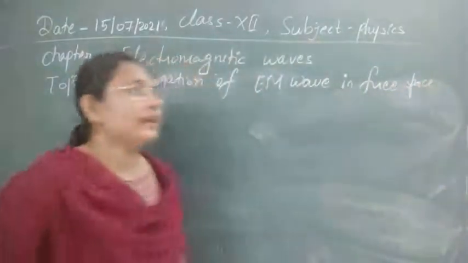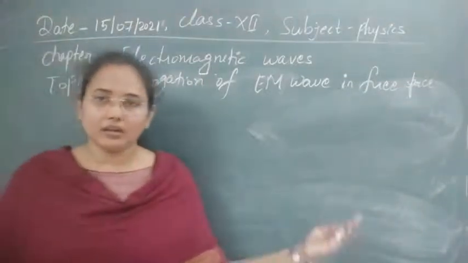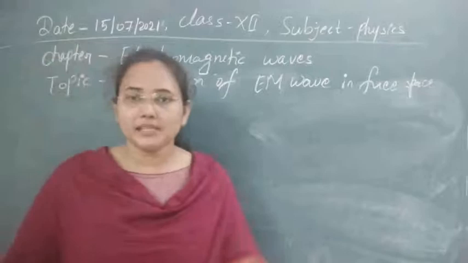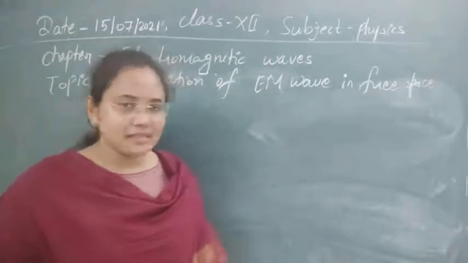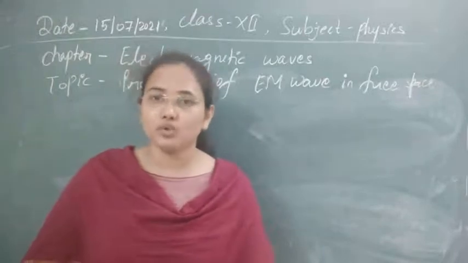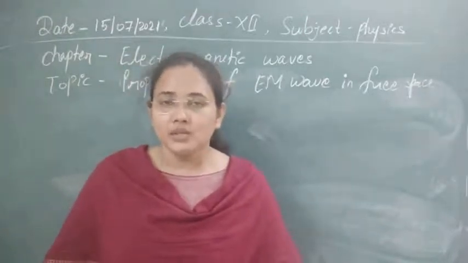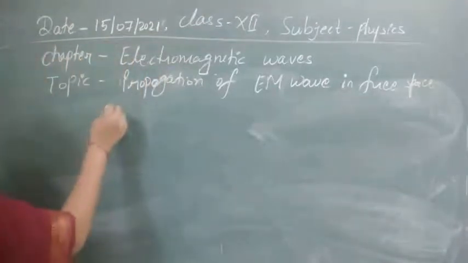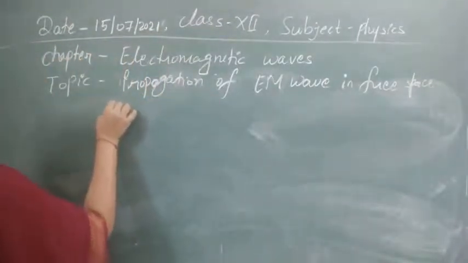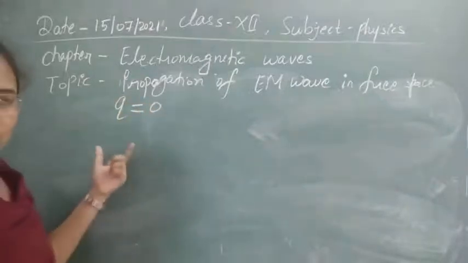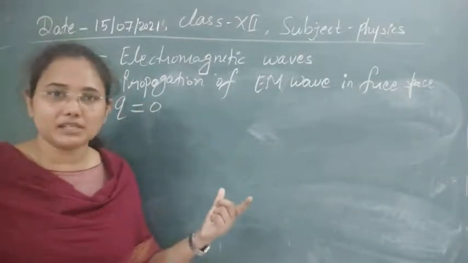As we know, light comes to our earth or any place through free space, and up to now we take the concept that in free space there is no particle, there is no charge. This is the main key factor of free space. For free space, the charge is 0, as no charged particle or medium is present there.